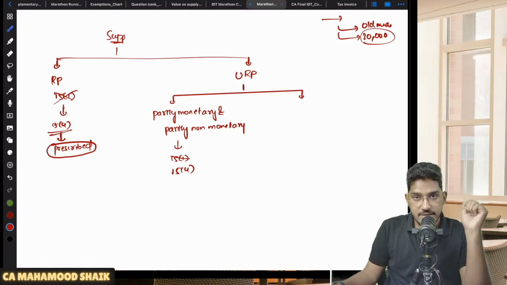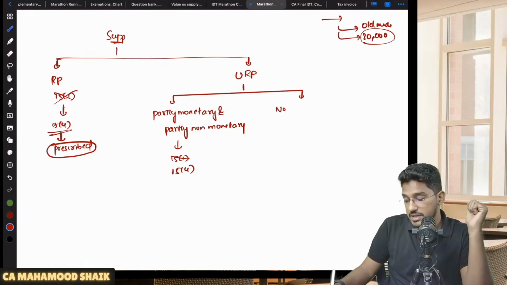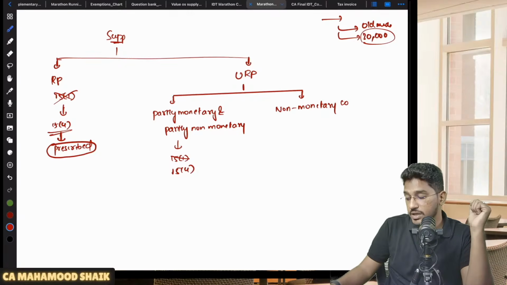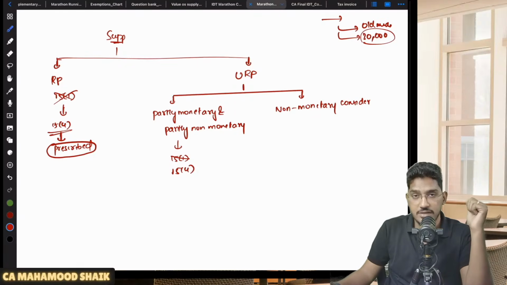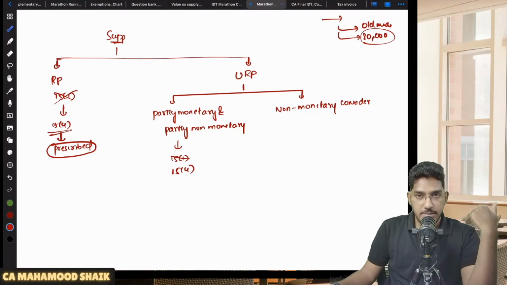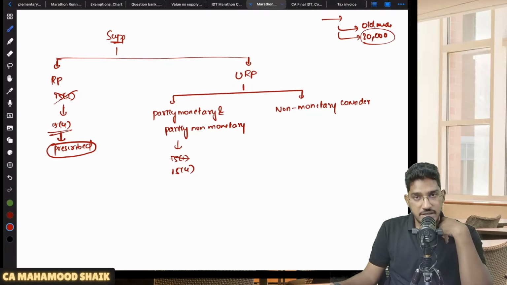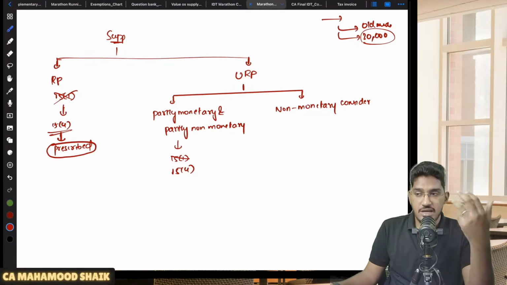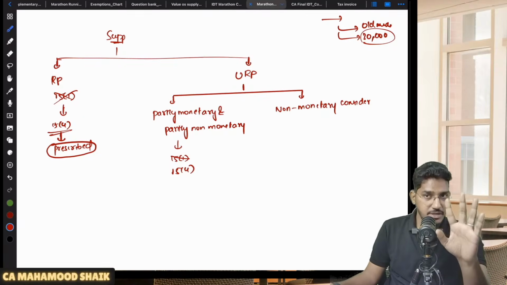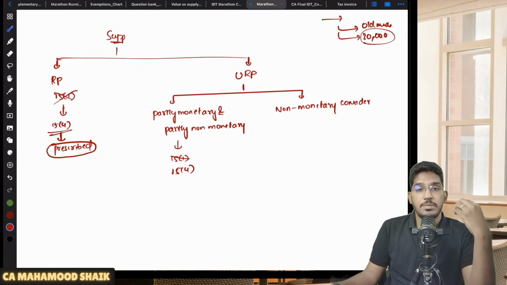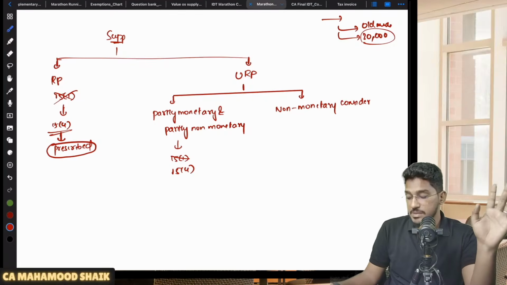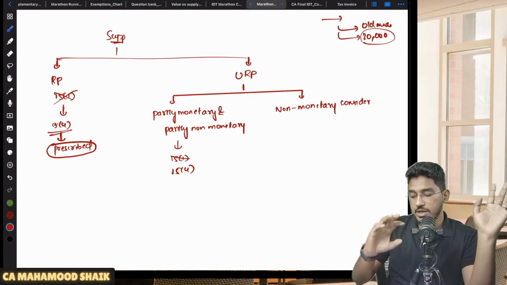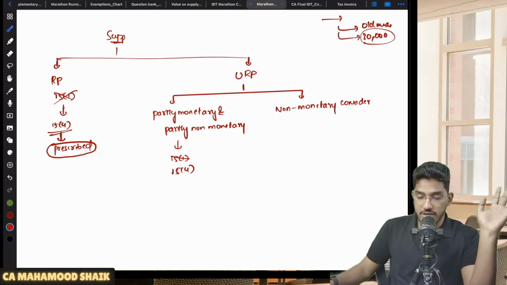Sir, I am doing a transaction with an unrelated person only, but the transaction is completely non-monetary consideration. There is no monetary transaction involved. Let us say, for example, a complete barter transaction. I am making some supply of goods, and in return I am getting supply of goods. No money, nothing involved. Or I am making supply of services and in return getting services. Or I am making supply of goods and in return getting services. So a complete barter transaction. Supplier and recipient both are unrelated persons only, but the price is not the sole consideration. When I say price is not the sole consideration, it could be partly monetary, partly non-monetary, or completely non-monetary consideration also.